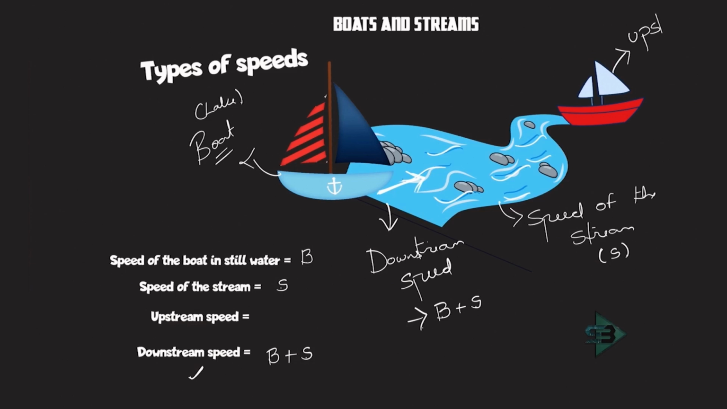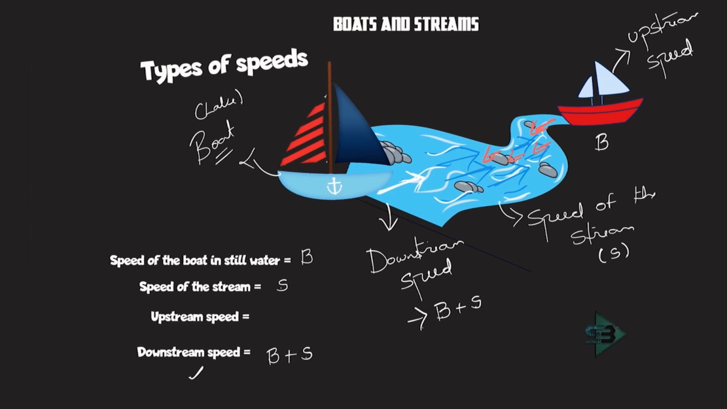Why will this boat have upstream speed? I hope you are able to guess it right now. Because this boat is going against the stream. The stream is flowing in this direction. This is the speed of the stream and the direction of the stream. While this boat is coming in this direction, which is against the stream. So what will happen if the speed of this boat is B? It will be pushed backward by the speed of this stream.